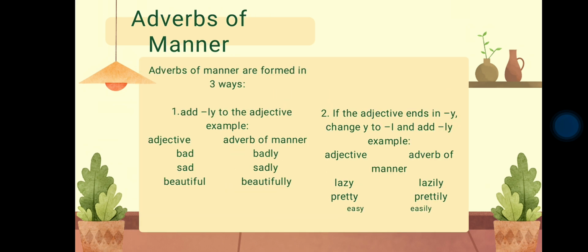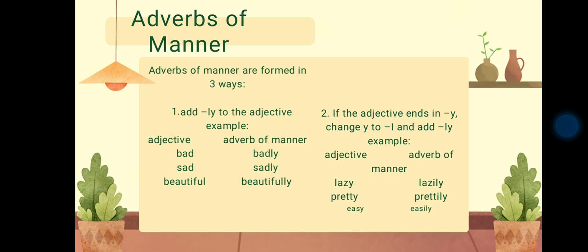So, adverbs of manner are formed in three ways. Number one is add ly to the adjective. For example, the adjectives are bad, sad, beautiful. In adverbs of manner, they turn to badly, sadly, beautifully.